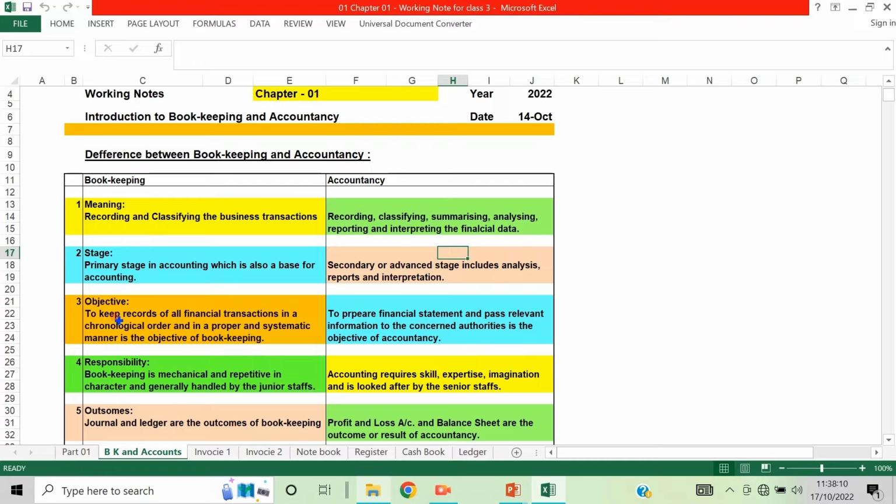What is the objective? To keep records of all financial transactions in a chronological order and in a proper and systematic manner is the objective of bookkeeping. Understood this? Whereas in accountancy, to prepare financial statements and pass relevant information to the concerned authorities is the objective of accountancy.